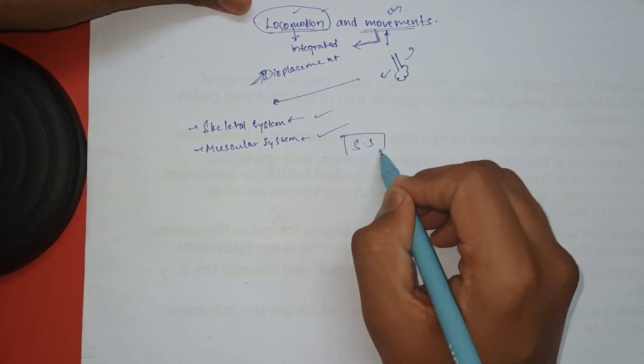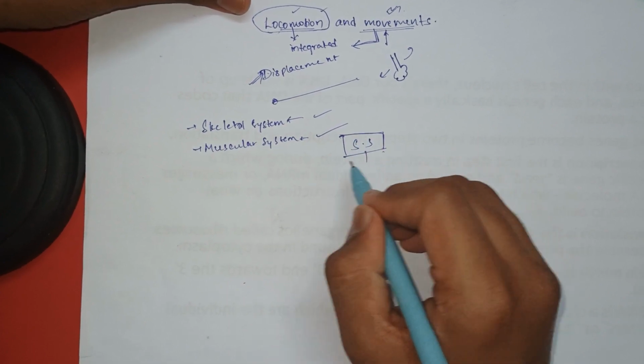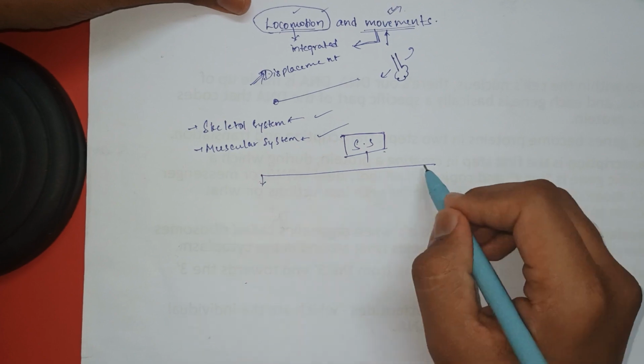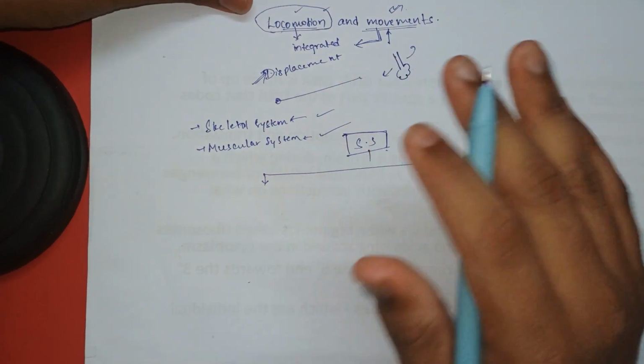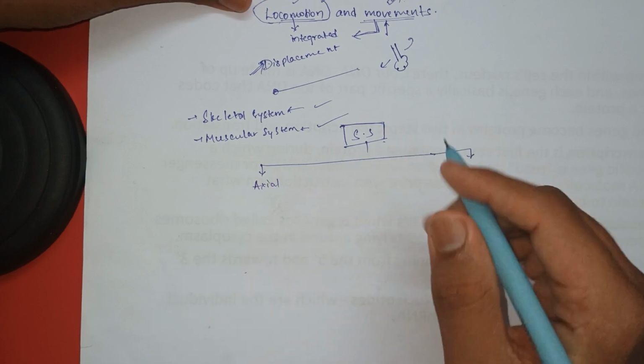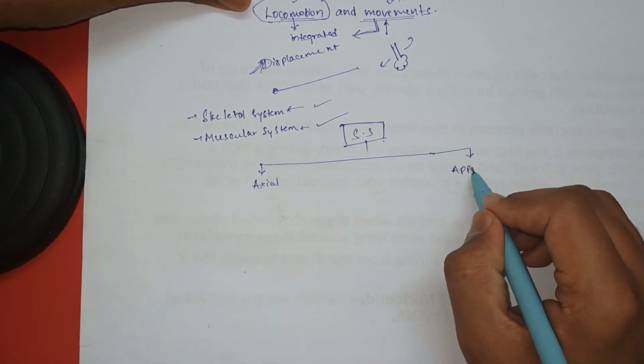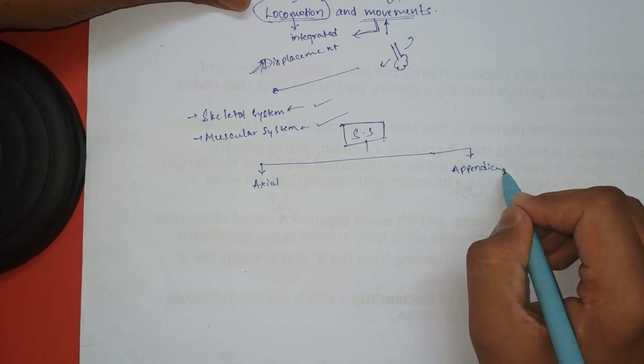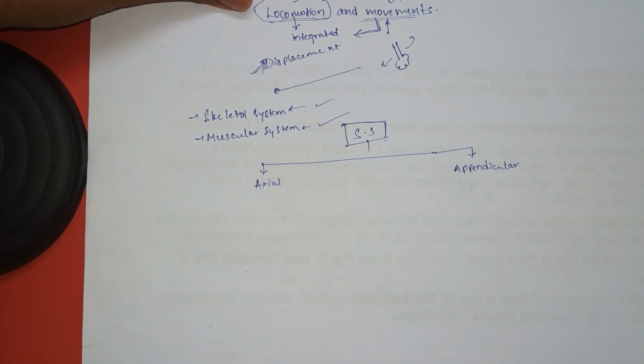Skeletal system, as you all know, is divided into two types basically. You will be learning in detail in your MBBS first year, but here it is just divided into axial and appendicular. These are the two types of skeletal systems.